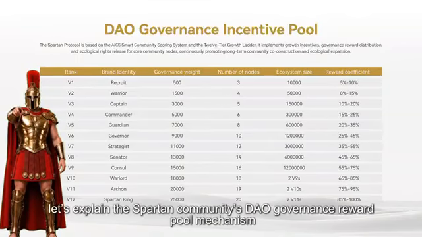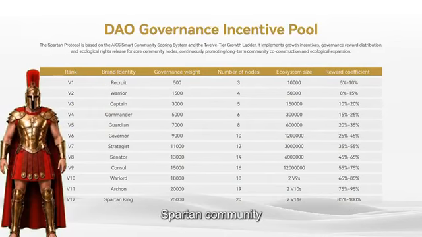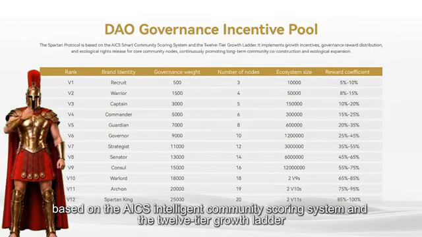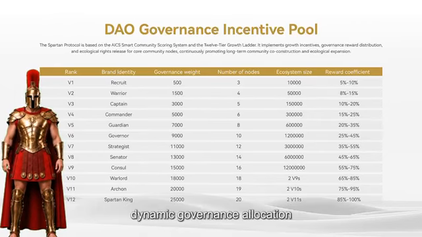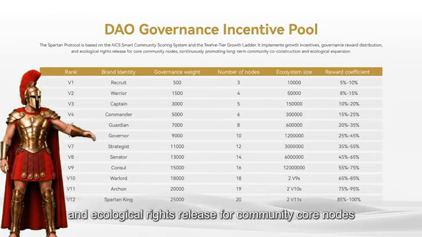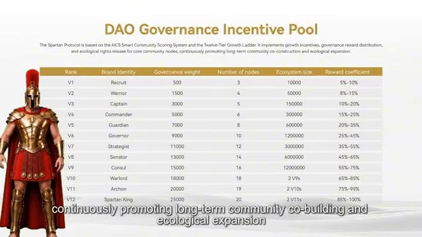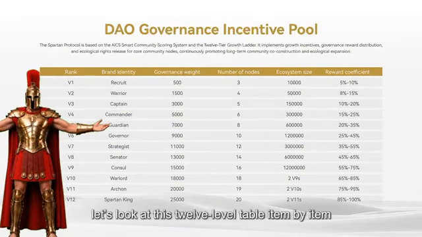Next, let's explain the Spartan Community's DAO governance reward pool mechanism. Spartan Community, based on the ICS Intelligent Community Scoring System and the 12-tier growth ladder, implements growth incentives, dynamic governance allocation, and ecological rights release for community core nodes, continuously promoting long-term community co-building and ecological expansion. Next, let's look at this 12-level table item by item.